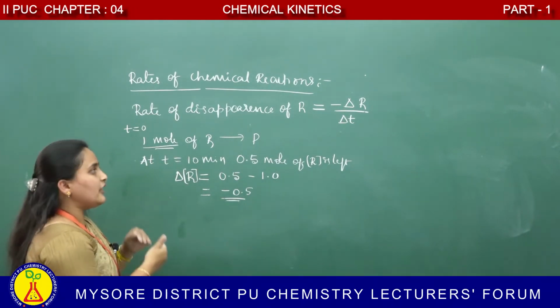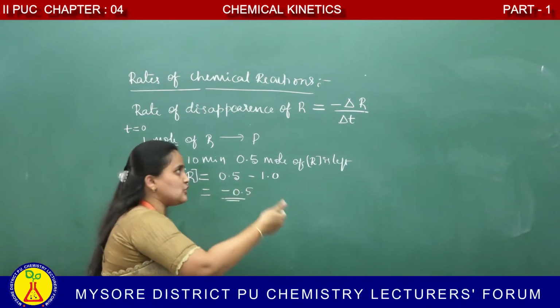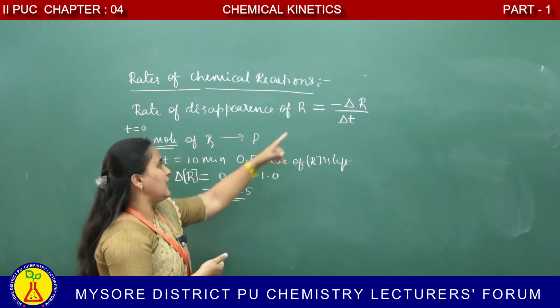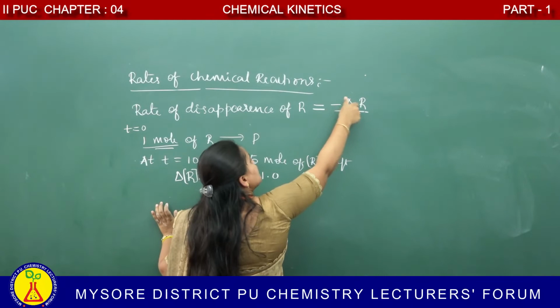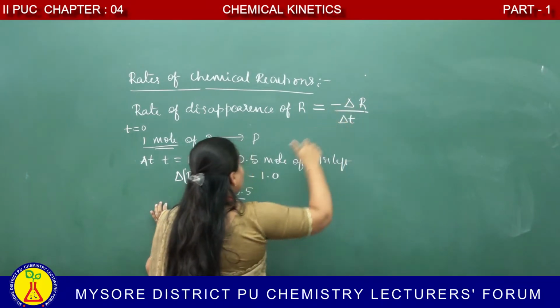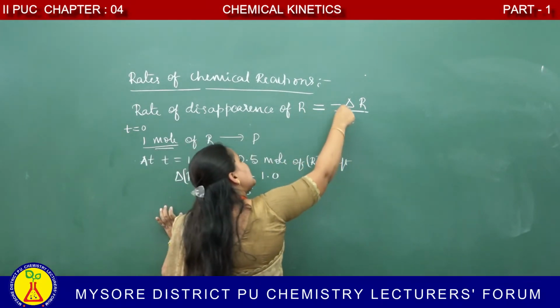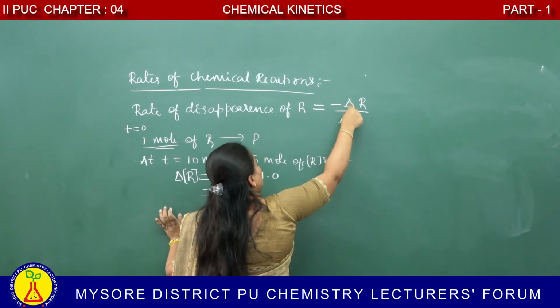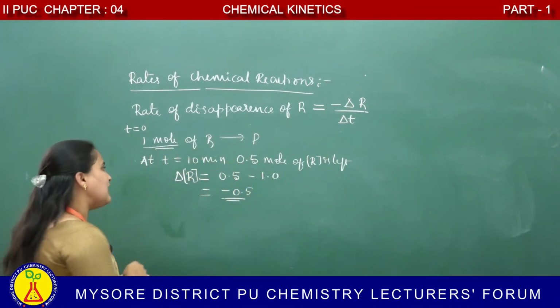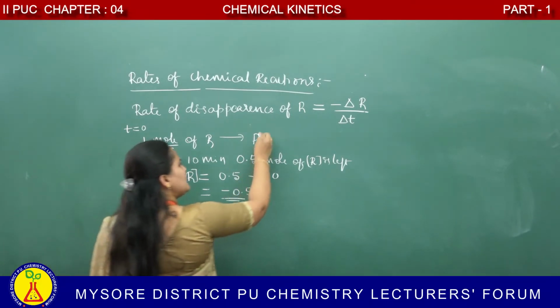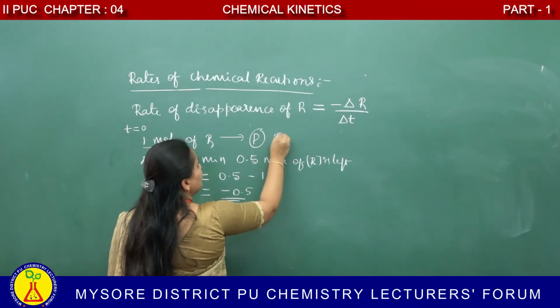In order to convert this negative quantity into a positive quantity, we have to multiply it by minus 1. That's why it is minus delta R by delta T, which indicates the decrease in concentration of the reactant with respect to time.